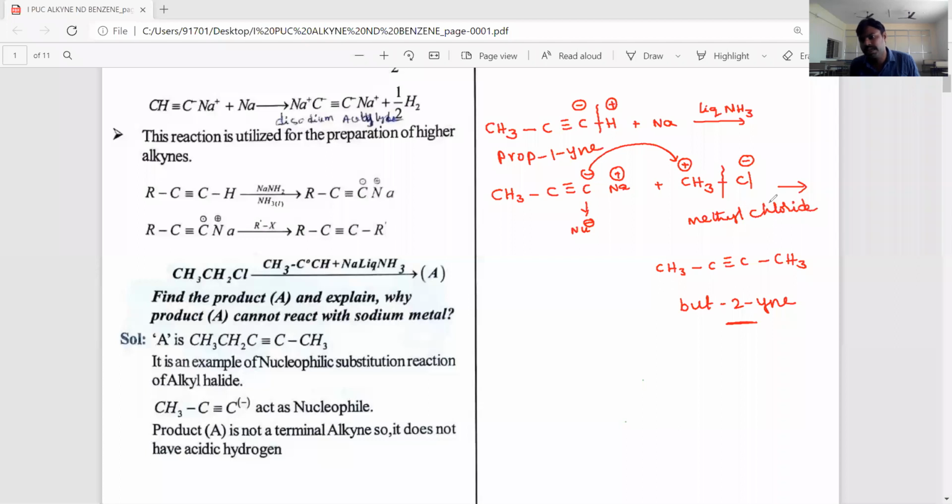Okay, instead of methyl chloride, if you use ethyl chloride, what is the product we will get? Pent-2-yne we will get. Like this, different higher alkynes we can prepare by using this method.